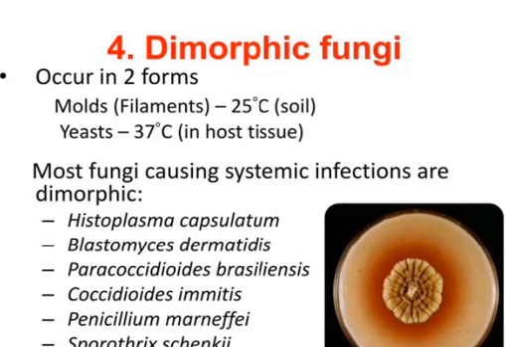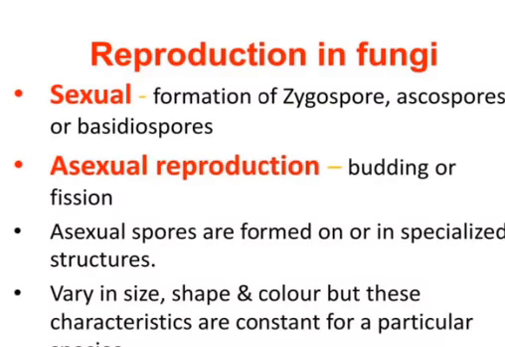One is mold and the other is yeast. Mold, which is filamentous, grows in the soil at 25 degrees Celsius. Yeast grows in the host tissue at 37 degrees Celsius. Most fungi causing systemic infections are dimorphic. Examples: Histoplasma, Blastomyces, Penicillium, Sporothrix, which causes Brazilian mycosis, comes under the dimorphic fungi.